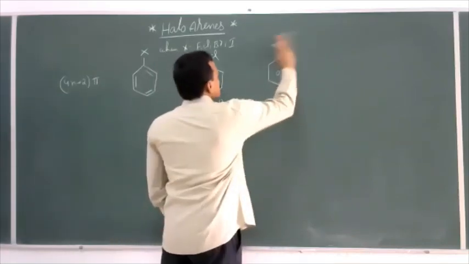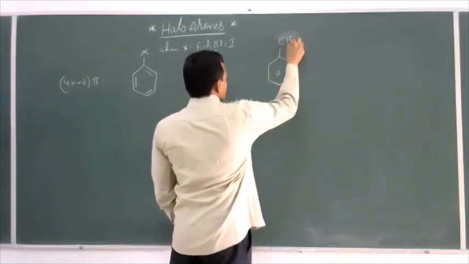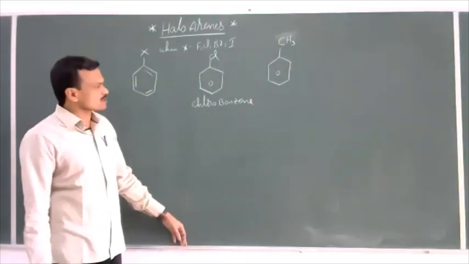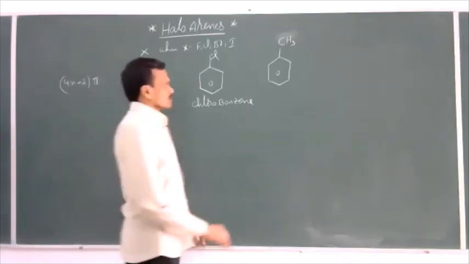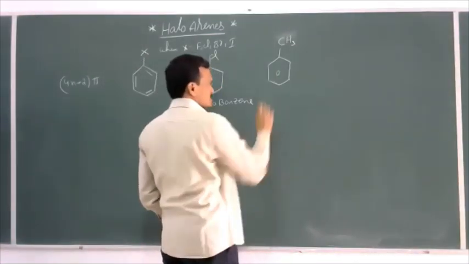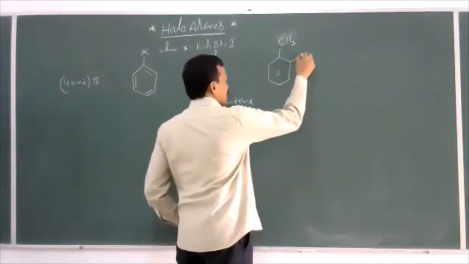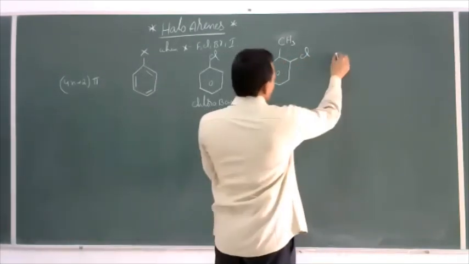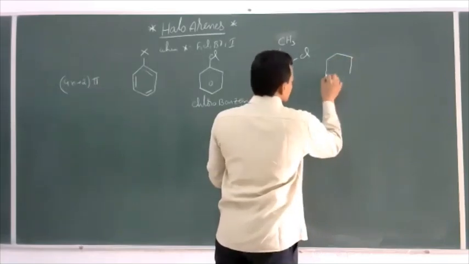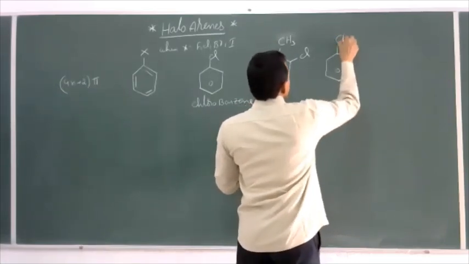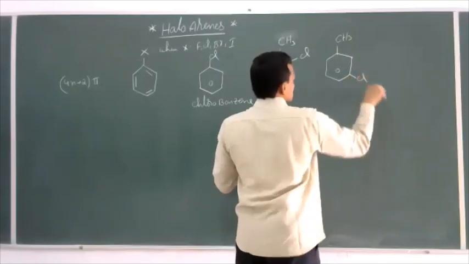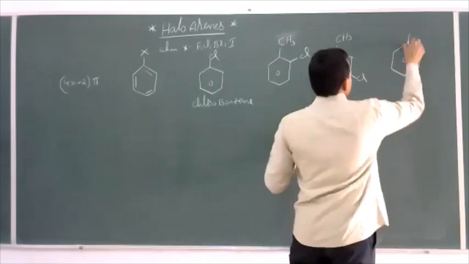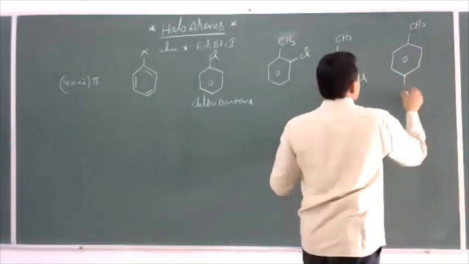Now, suppose you take this compound. This is nothing but methyl benzene, which is called toluene. So this is methyl benzene, known as toluene. Now I'll take one halogen atom here, chlorine, and one more possibility is here. So these are the three different possibilities for the same compound.